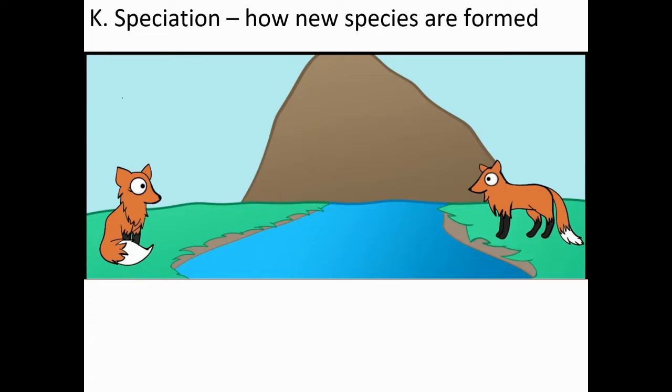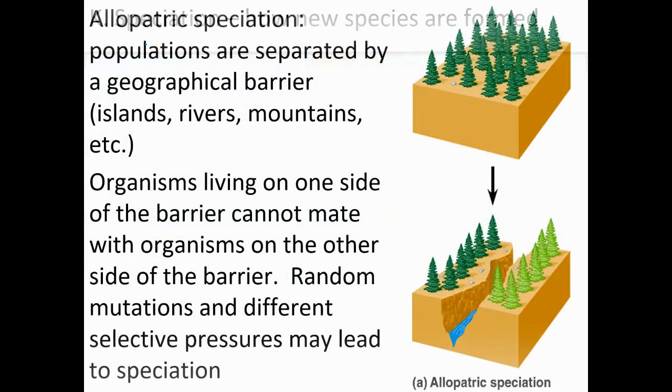To AP Biology. Today we're talking about speciation, which is how species are formed. So there are a couple of different ways that we think about speciation. One is allopatric speciation, and this is just what you probably already think of. You just might not know the vocab word for it. That's when populations are separated by some type of geographical barrier. So maybe islands, rivers, mountains.